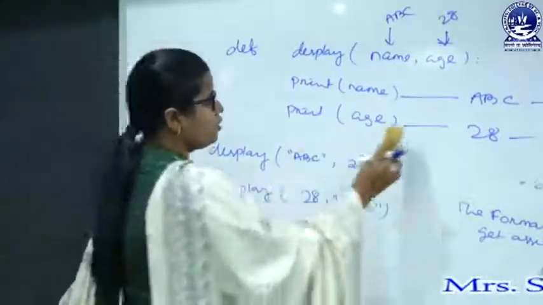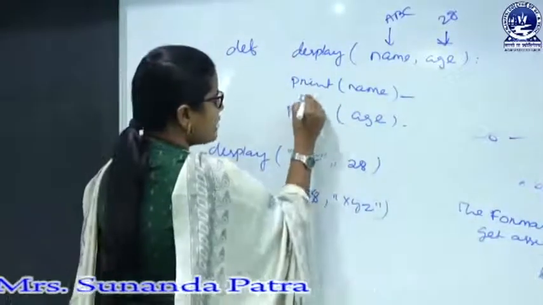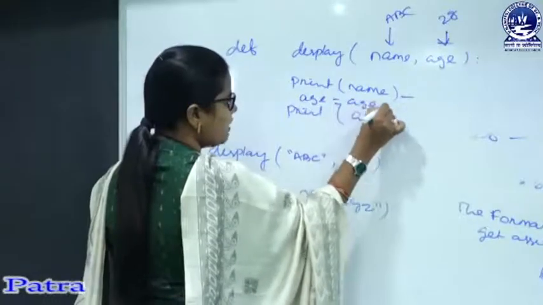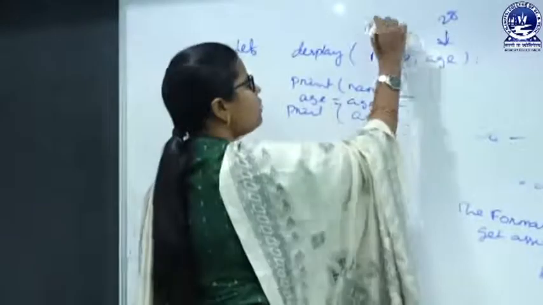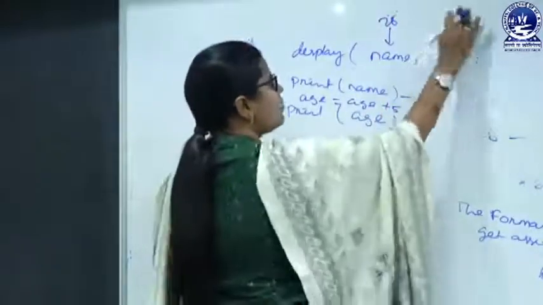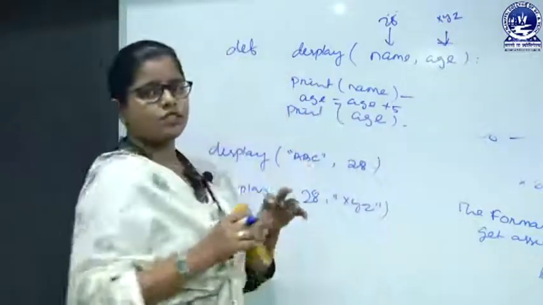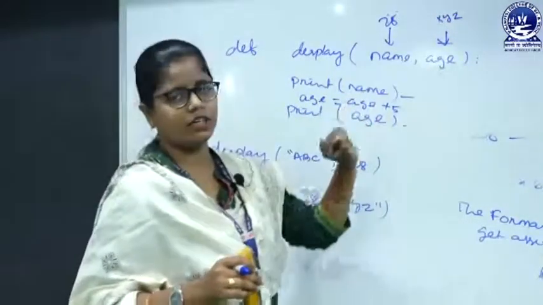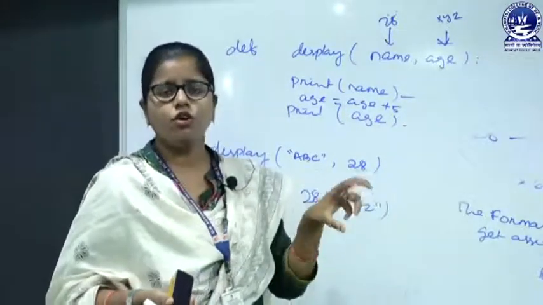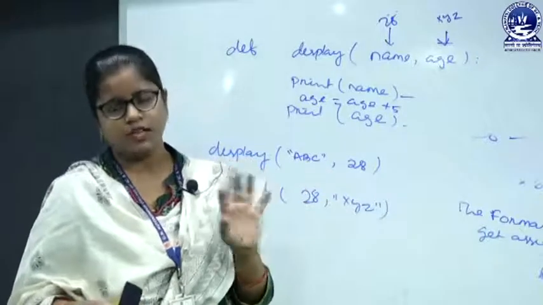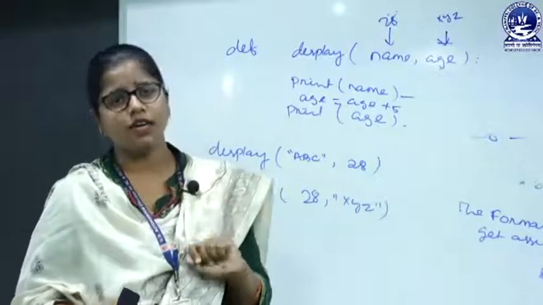Suppose here I want to write age equals age plus 5. What am I passing? 28, so name will be 28, and age will be assigned XYZ. Here I just want to add 5 to a string, which is impossible, so an error will come. So how could we know the sequence of arguments? That is impossible. That's why we are using keyword arguments.